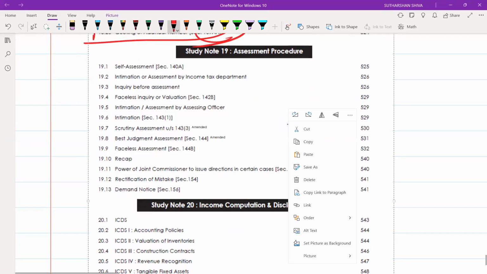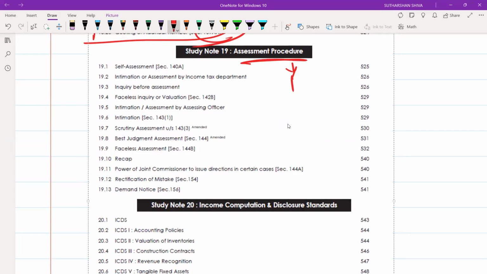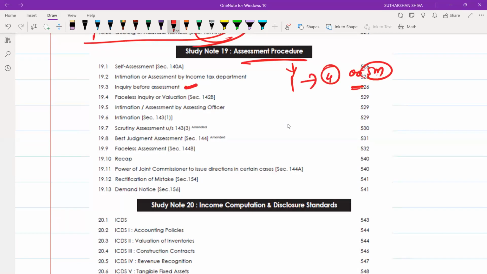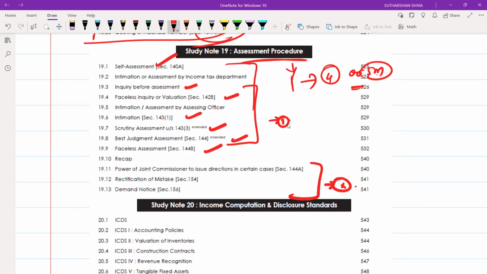And then assessment procedure. Under this assessment procedure also, one theory question will be there for 4 marks or 5 marks. You may get a question from inquiry before assessment, faceless inquiry, intimation, scrutiny assessment, best judgment assessment, faceless assessment. In this, you may get one question from any of these. Apart from this, if they want to test more, they will test from this part. Self-assessment you can also add. You may get one question.